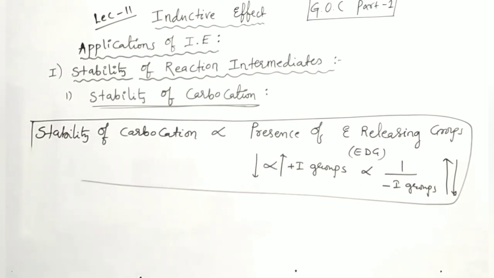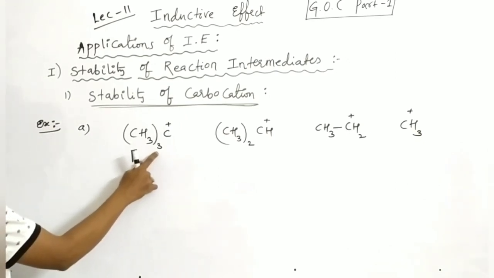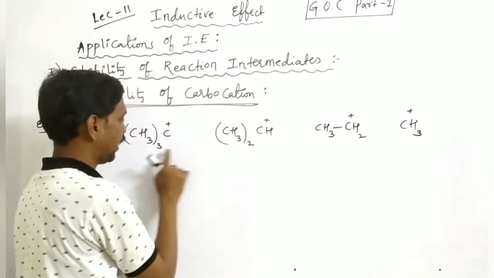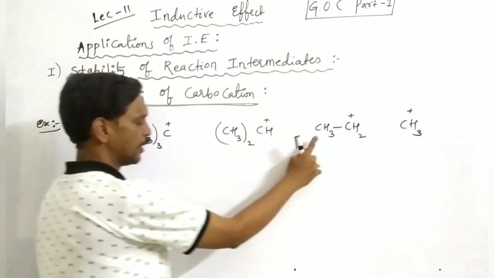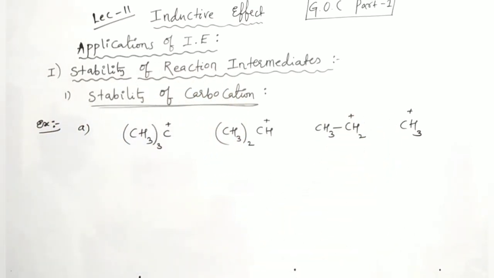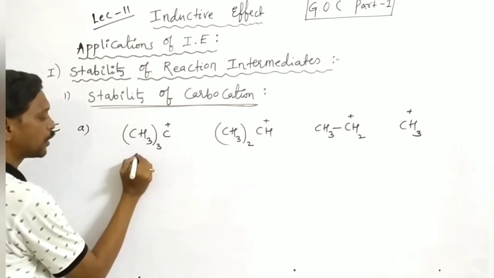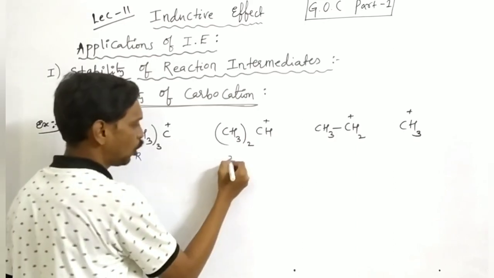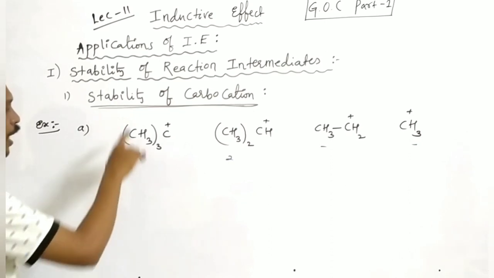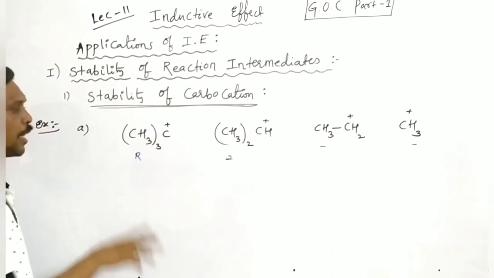Just take a screenshot. Here the first example is (CH3)3C+, second one (CH3)2CH+, then CH3CH2+ and CH3+. In these examples, around this carbon, 3 R groups are present, here 2, here only 1, here 0. It means, according to the concept, if the number of alkyl groups is more, stability is more.